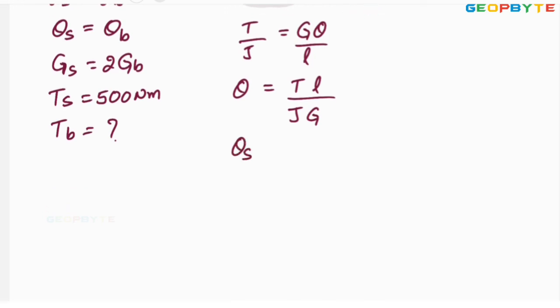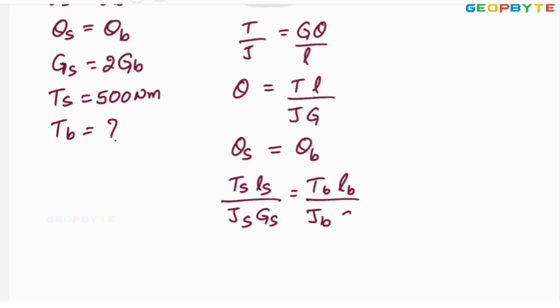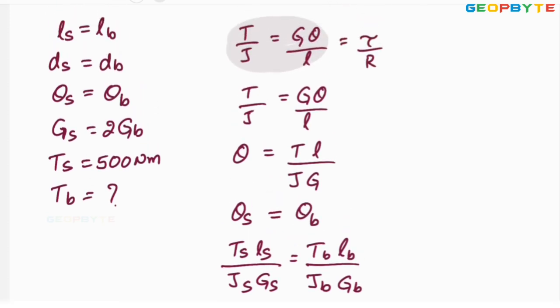Since theta for the steel shaft equals theta for the brass shaft, TS LS by JS GS equals TB LB by JB. Here the lengths of the steel shaft and the brass shaft are both equal, so these two cancel.